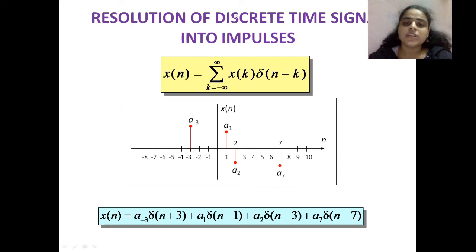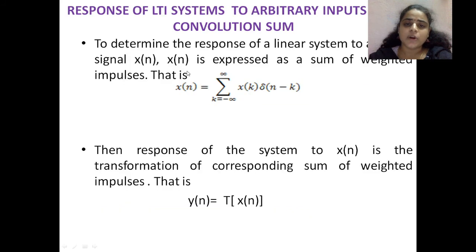Here x of n is represented in the form of summation k equal to minus infinity to infinity x of k into del of n minus k. Then the response of the system to x of n is the transformation of the corresponding sum of weighted impulses.